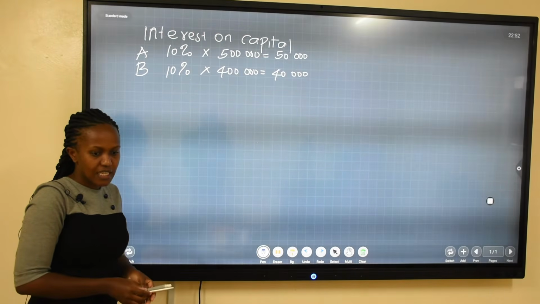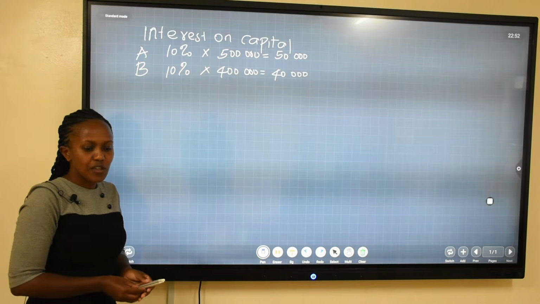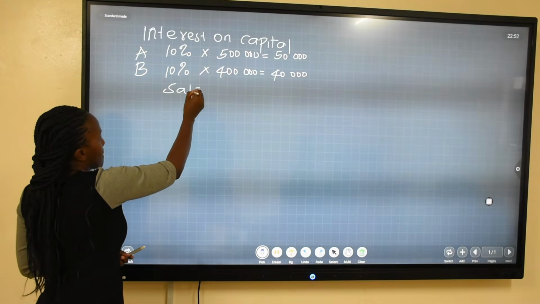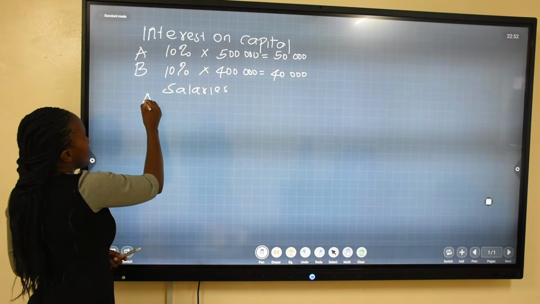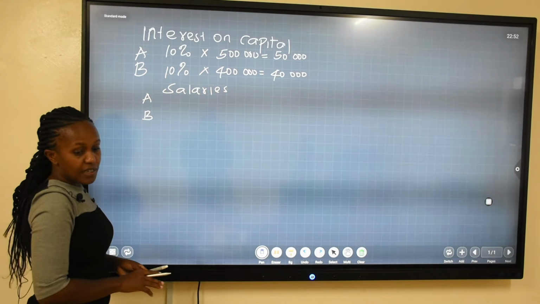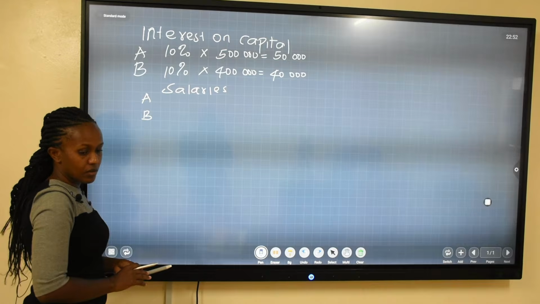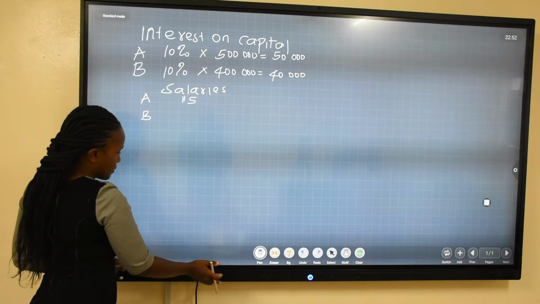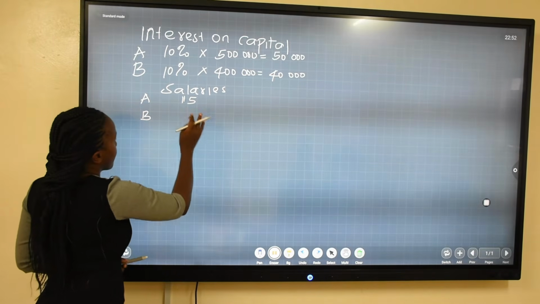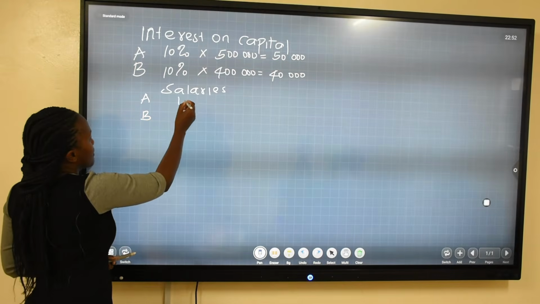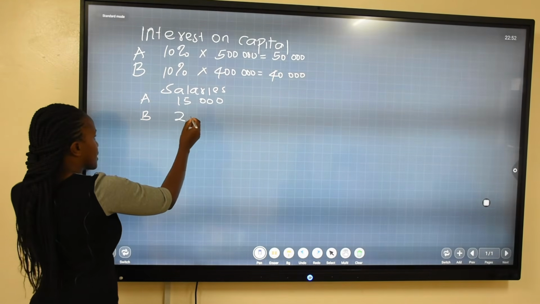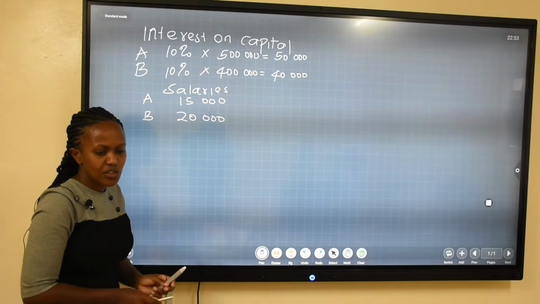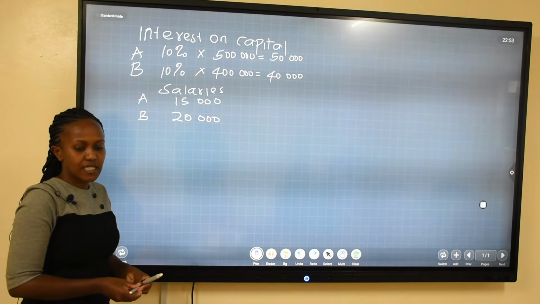The question also says that they are entitled to annual salaries of shillings 15,000 and 20,000 respectively. So salaries, here we need not compute anything. We just need to note down that they are entitled to salaries of 15,000 and 20,000 respectively. The next point says that interest on drawings is to be charged at 5%.